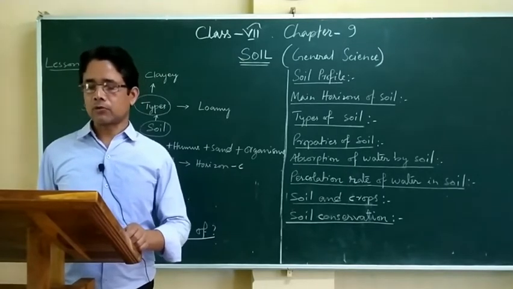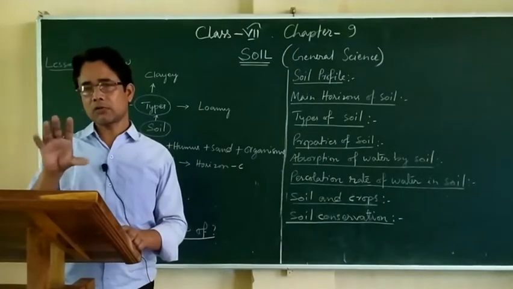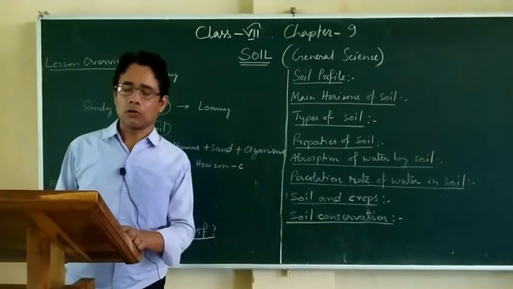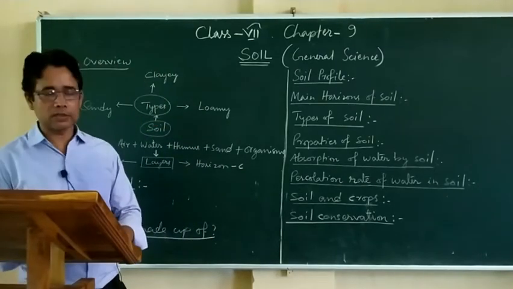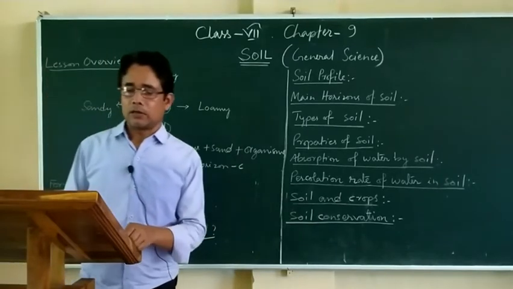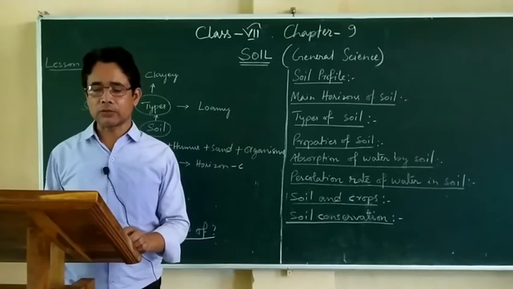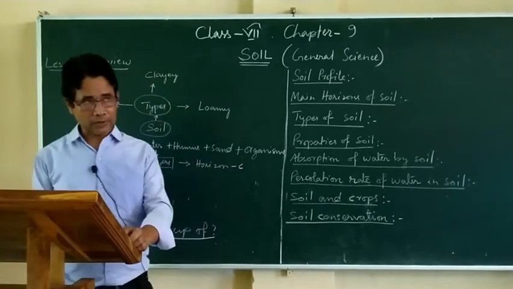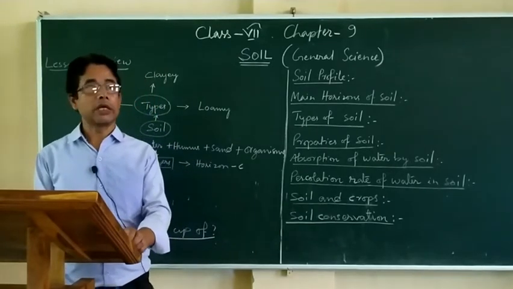Each distinct layer of soil is called as soil horizon. So one particular layer, it is called as a horizon. So main horizons of the soil. So how many horizons are there? Mainly, the thickness of the soil has been divided into three layers which are called as horizons. So the first layer or the first horizon is horizon A.